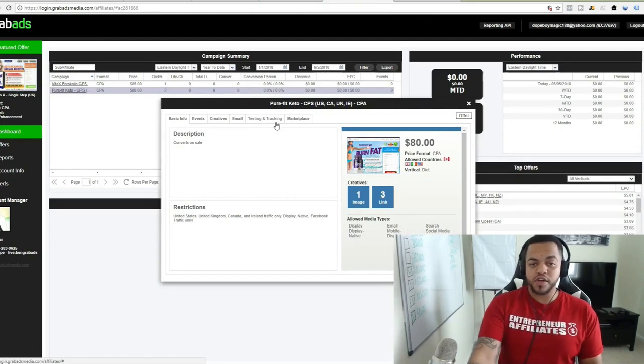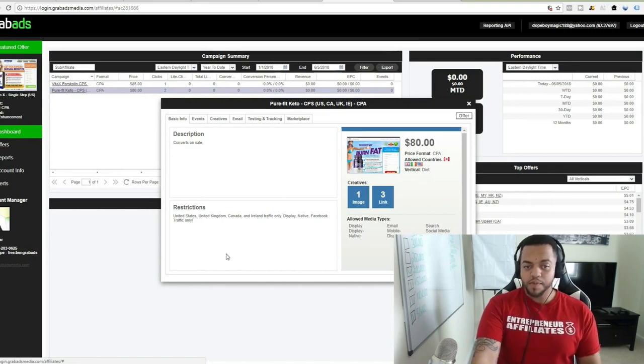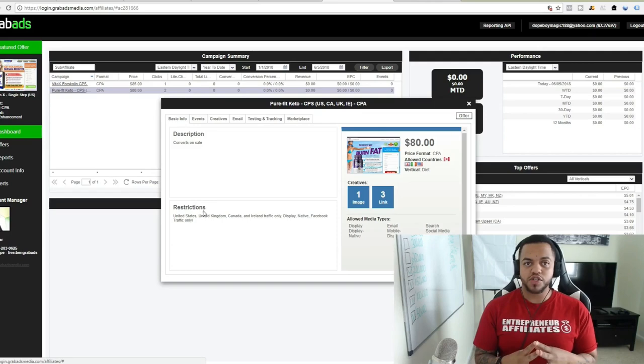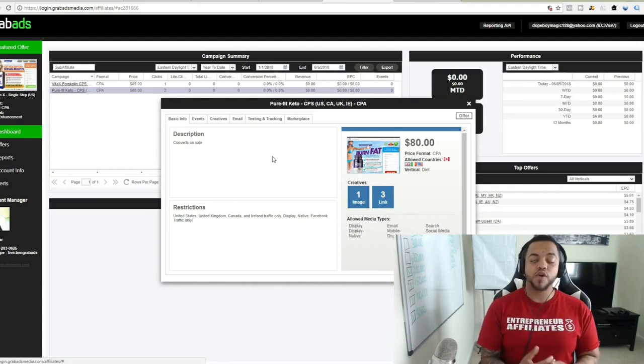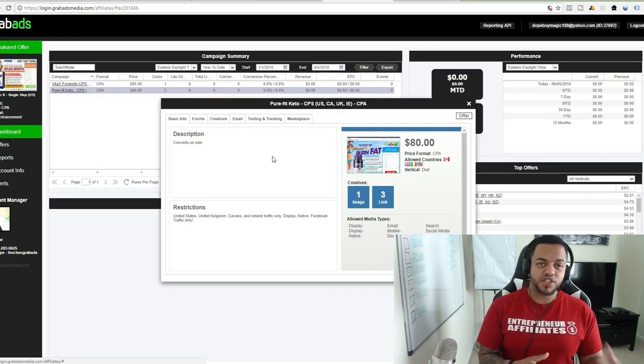So anytime you join in, you're always going to have your basic description here, country restrictions. Now pay close attention to here. Sometimes on restrictions they may say you're not allowed to promote to 18 to 24 or certain demographics. And then also in the restrictions in the description, sometimes they actually have suggestions on what demographic converts the best. For example, I actually promoted a baby product, and it said promote to women between the ages of 18 to 34 in the United States. So it gave me a suggestion on what I should be targeting as far as demographics.